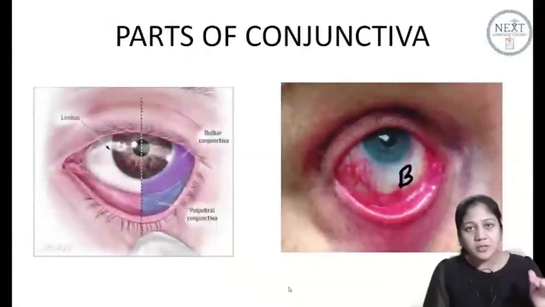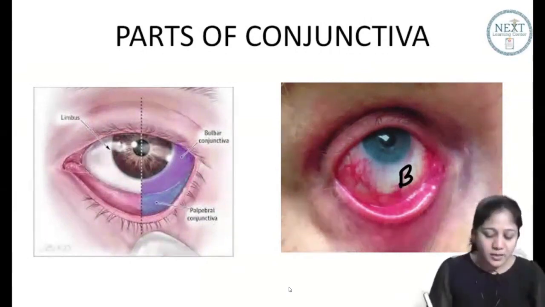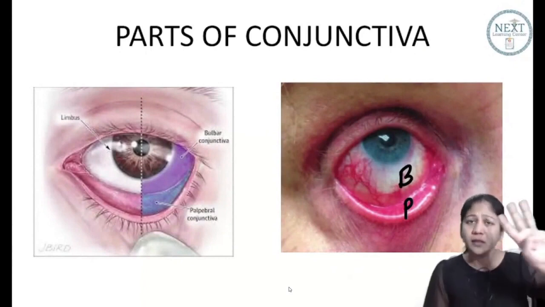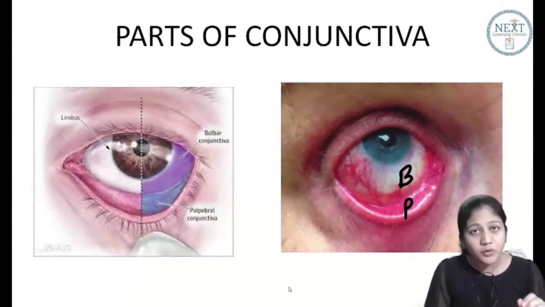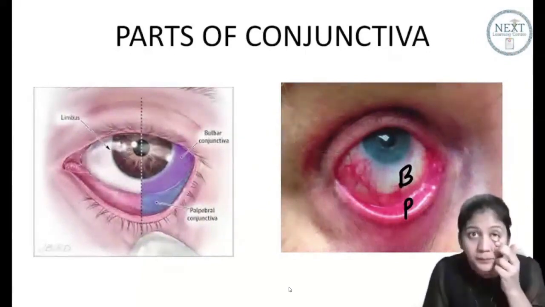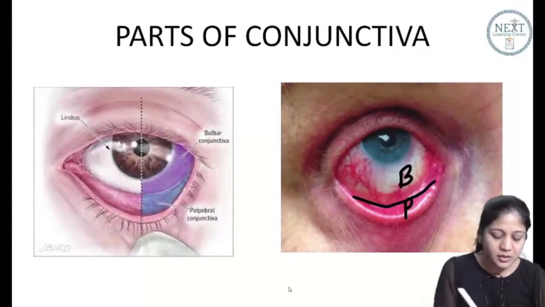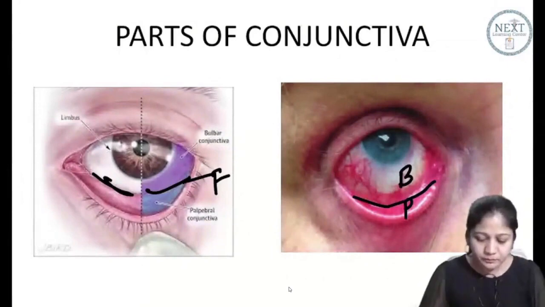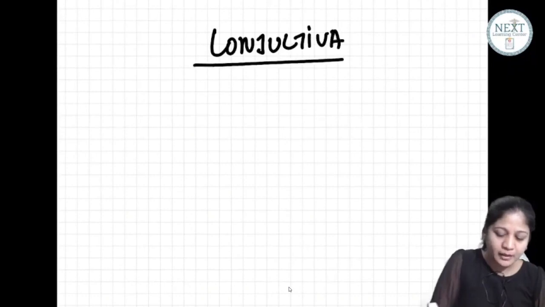Now this part of conjunctiva is attaching the globe with the eyelid. So this part of conjunctiva which is behind the eyelid is called the palpebral part of conjunctiva. Is it clear? So you have mainly three portions of conjunctiva. The one which is over the eyeball, you call it bulbar portion. The one which is behind the eyelid is your palpebral portion. And the third one, the junction here, this is called the fornix. Okay. So let's write something down. We have conjunctiva. The meaning of conjunctiva is to join.